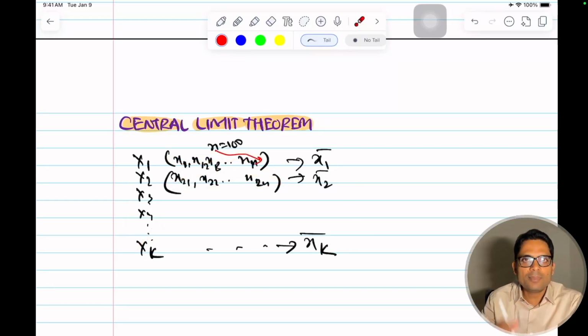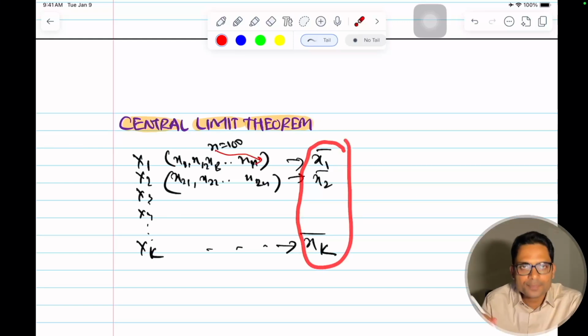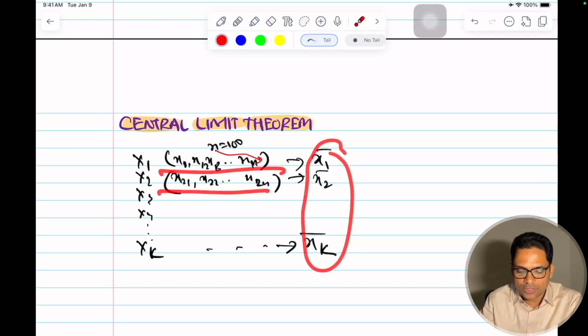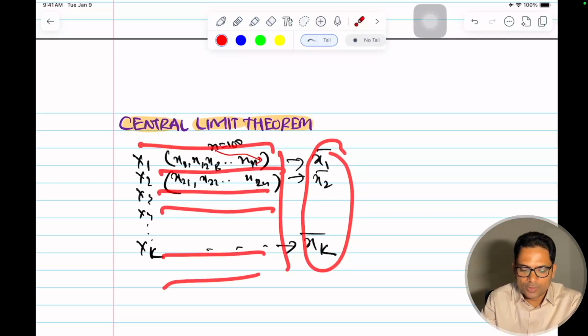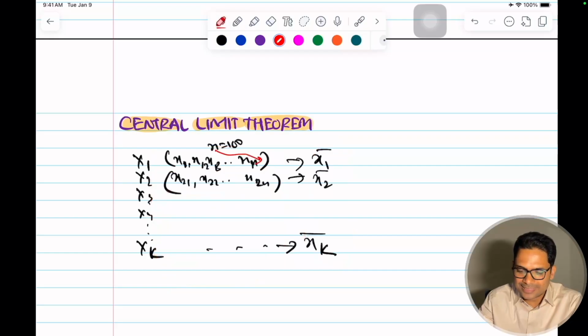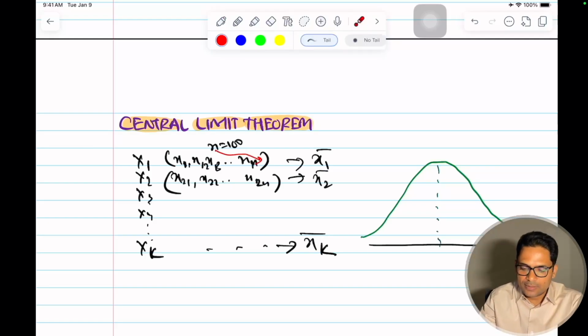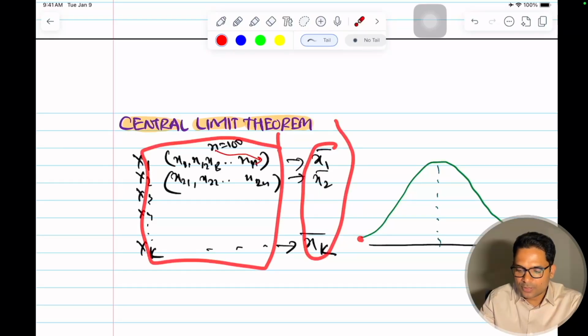Now the central limit theorem says that if I plot these means, whatever distribution the samples come from, they will follow a Gaussian distribution.